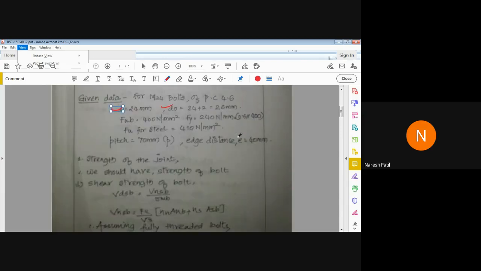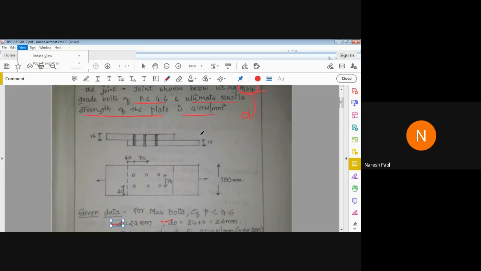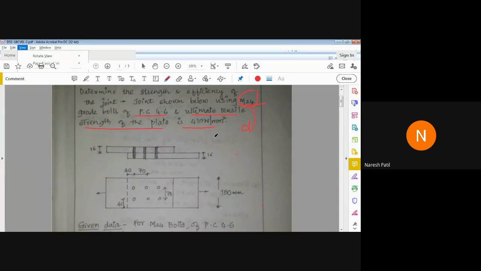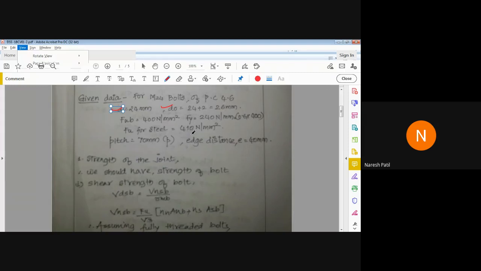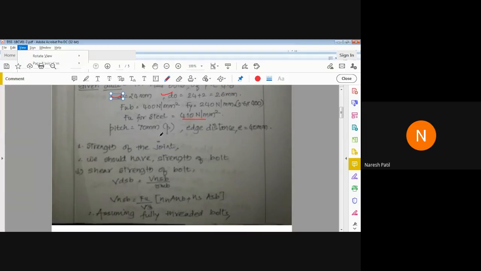Next we have fub, the ultimate tensile strength of bolt, 400, and the yield stress is 240, that is multiplying 0.6 into 400. Then for steel, they have given the strength of plate. The ultimate tensile strength of plate is 410 Newton per mm square. Pitch distance is given as 70 mm. Edge distance e is given as 40 mm.